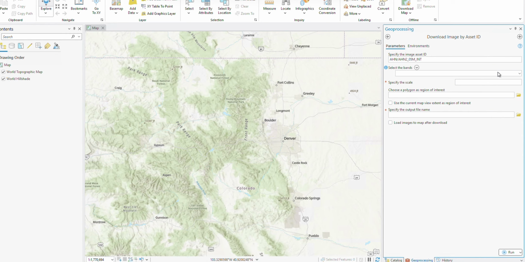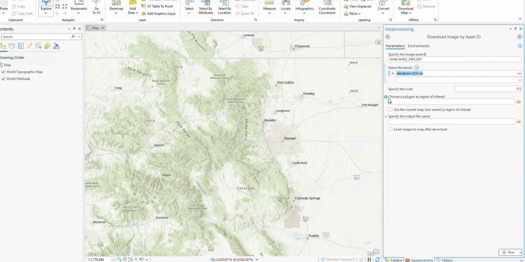Once you paste the asset ID, the band information is automatically retrieved. There is only one band, elevation, and the resolution is 0.5 meters. Once you select the bands, by default it will use the actual resolution of this image as the download scale. But you can specify your own. You can put a bigger resolution if you don't need such a high resolution image.